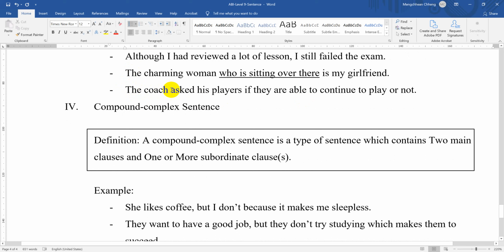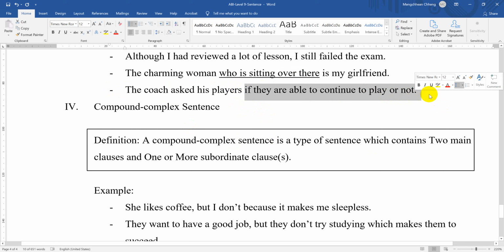The coach asks his player if they are able to continue to play or not. So the coach asks his player here is a main clause, everyone. When it's a main clause, it means that it can make a complete sentence by itself. So without the subordinate clause here, it still can make sense.